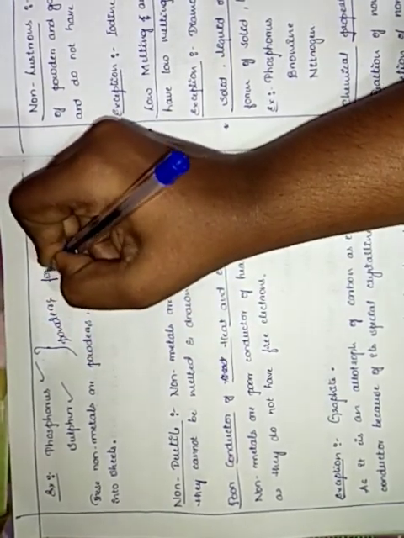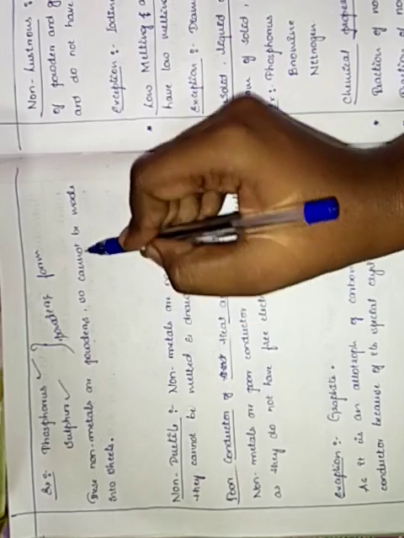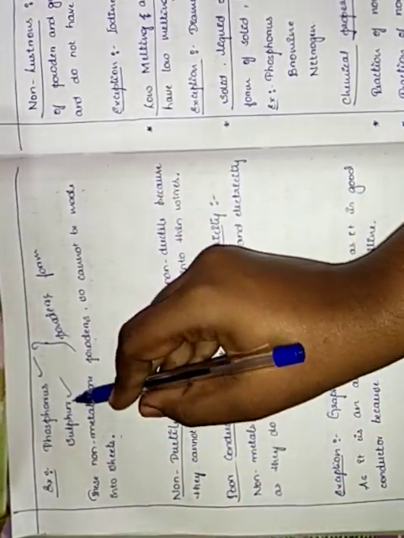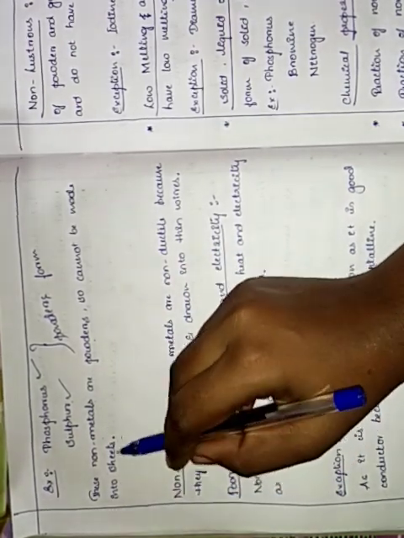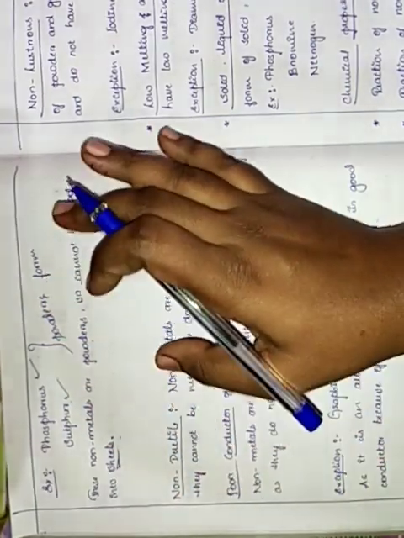Powdery form. Small particles it will be, so it cannot be made into thin sheets. Non-malleable means non-metals are powders, so they cannot be made into sheets. Got it? These two are in powdery form, which cannot be made into sheets. Clear? So it clearly says that non-malleable means